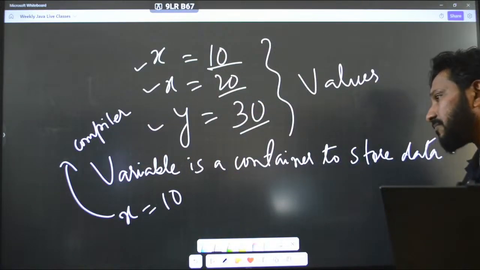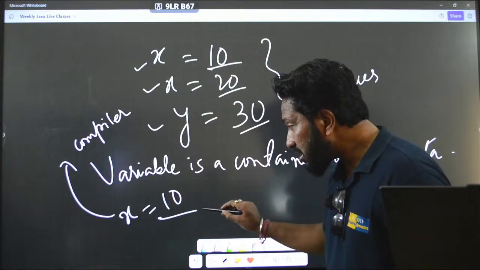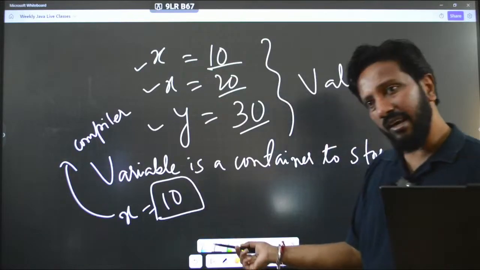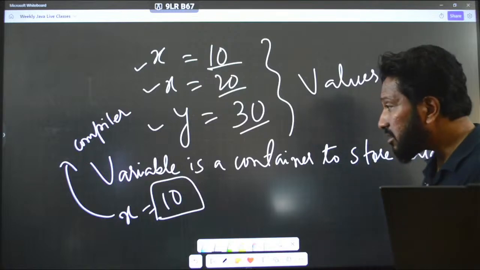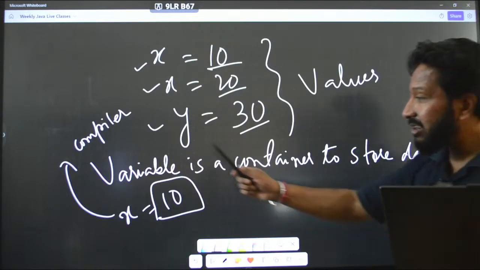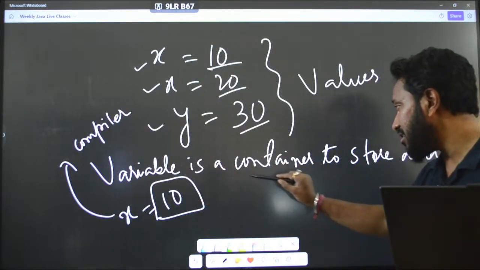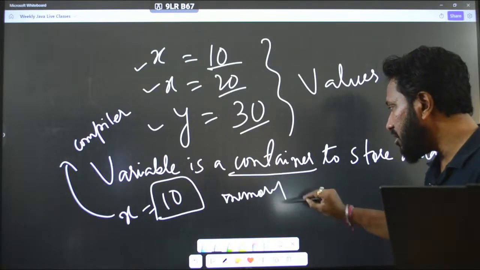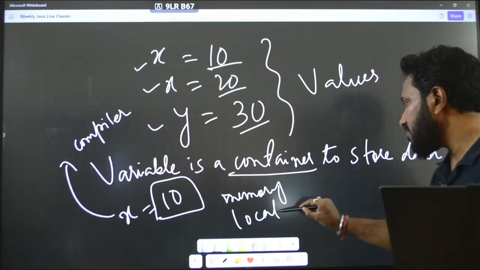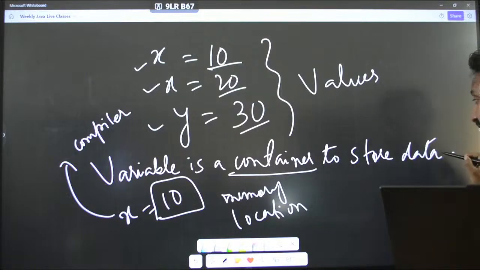Now this thing is just a number, right? But there can be any kind of data, we don't know about it right now, correct? So as I said, a variable is a container, or you can also say that it is a memory location where we store data. And the data is what?